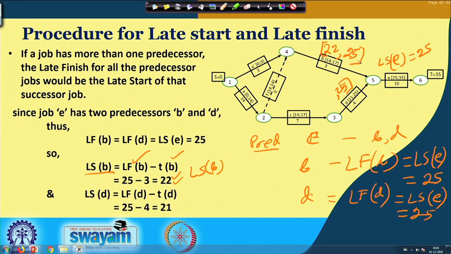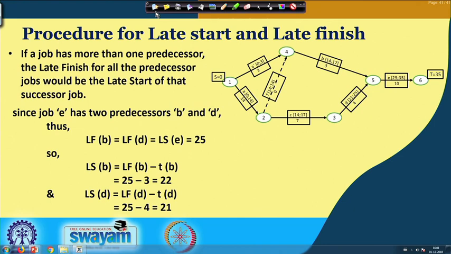It is the interdependency of the jobs that requires the B job to be started at 22 and the D job to be started at 21, so that we can achieve the target time of 35.